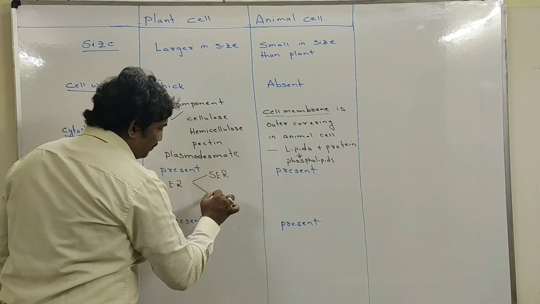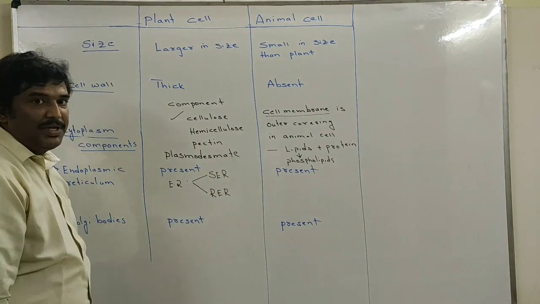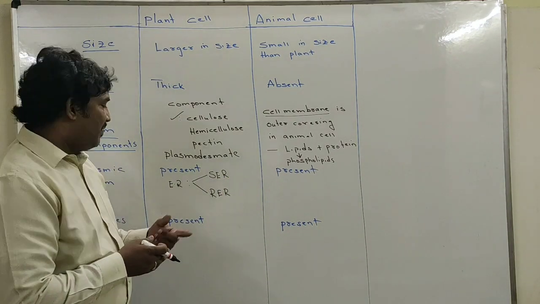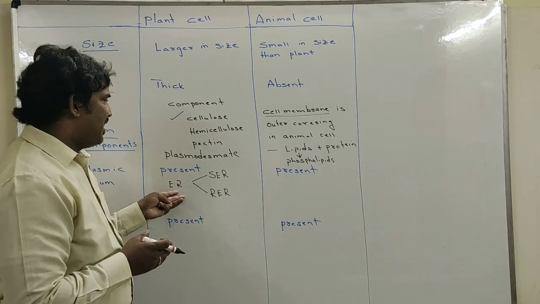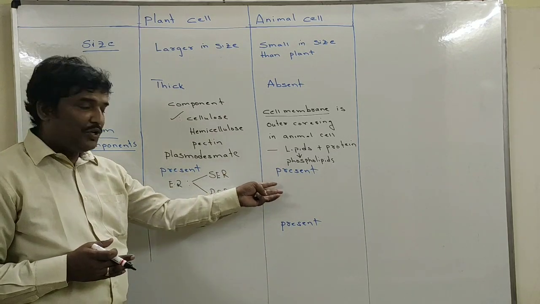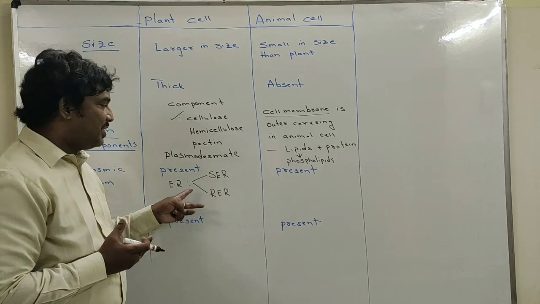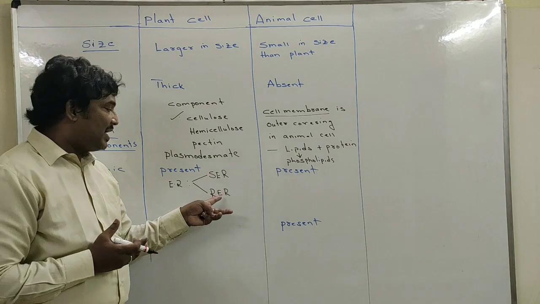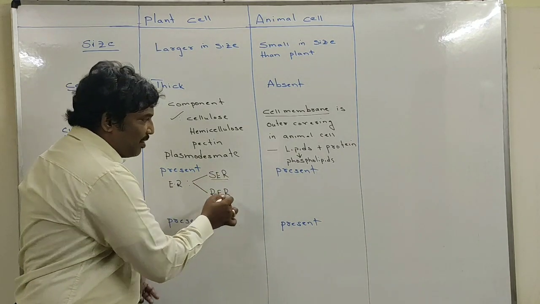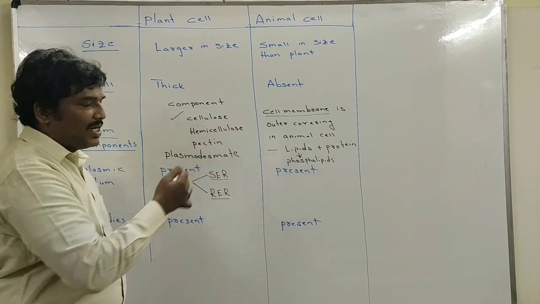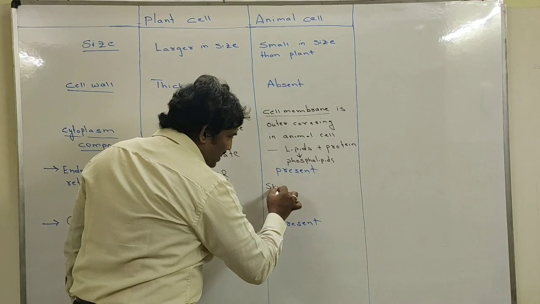SER and RER. What is the meaning of the terms? SER means smooth endoplasmic reticulum, whereas RER means rough endoplasmic reticulum. Both in plant cells as well as in animal cells, you have endoplasmic reticulum, and it is of two types: smooth endoplasmic reticulum and rough endoplasmic reticulum. Both are present in both plant and animal cells.